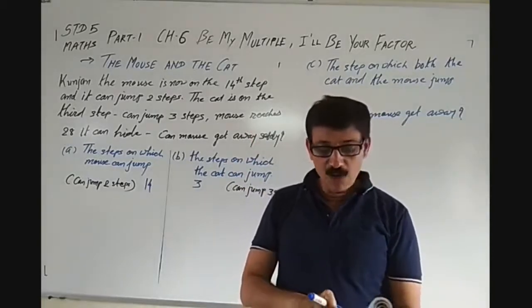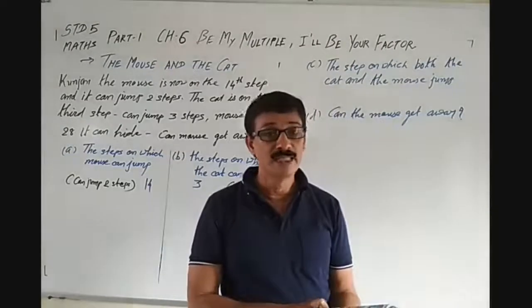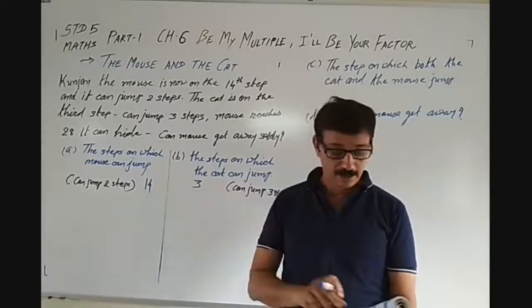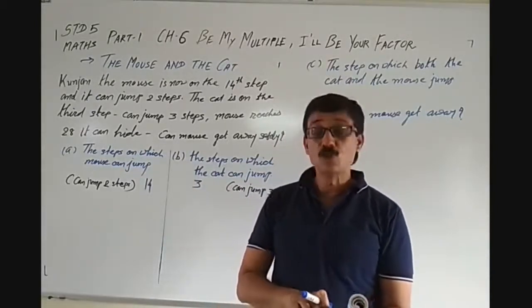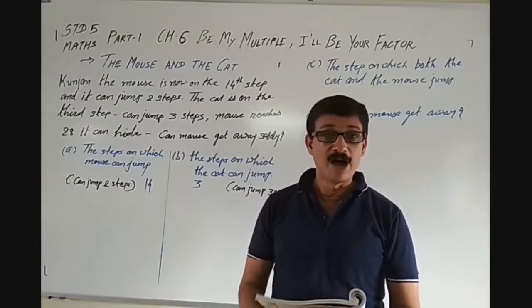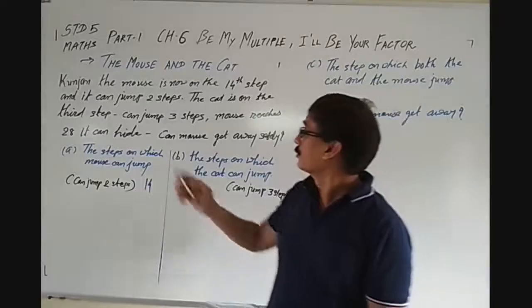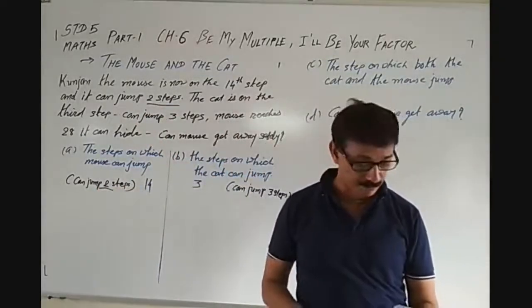Kunjan is now on the 14th step. And it can jump 2 steps. It can jump how many steps? 2 steps at a time.